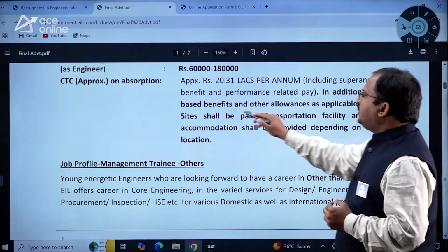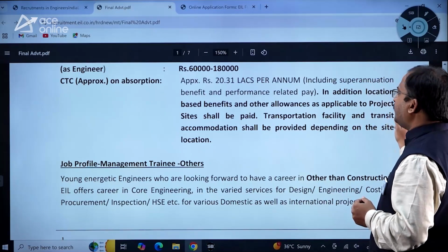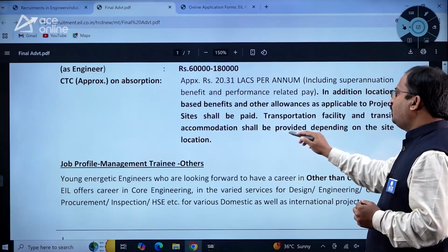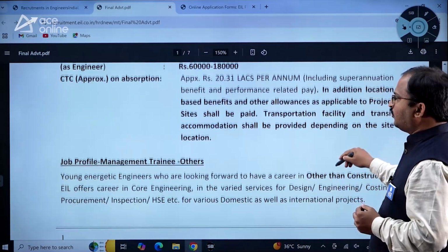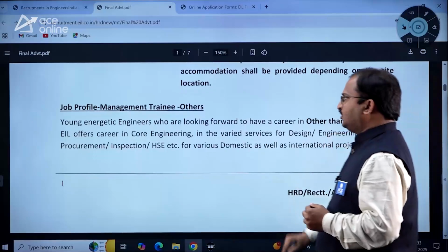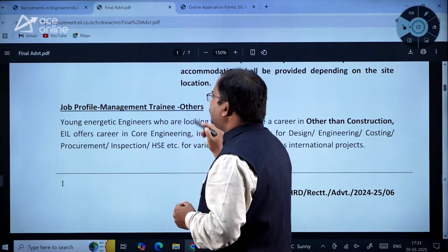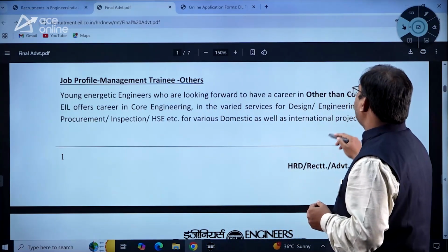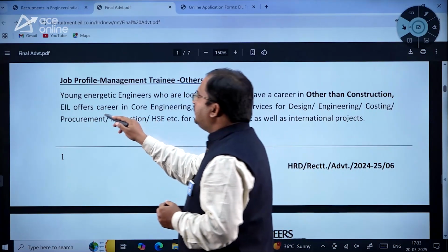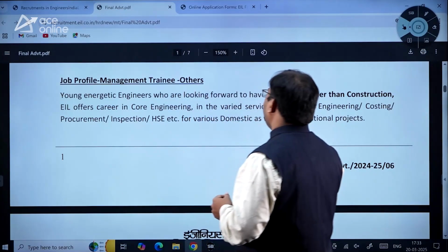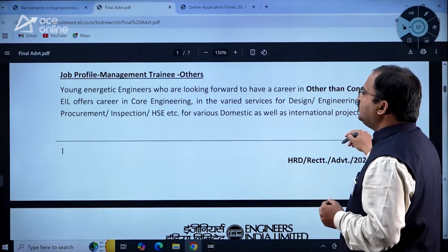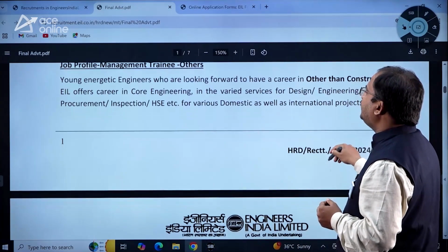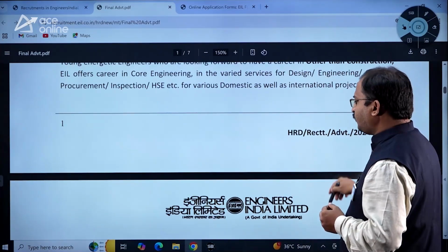In addition, location based benefits and other allowances as applicable to the project sites shall be paid. Transportation facility and transit accommodation shall be provided depending on the site location. That is what he has given here, dear students. Then job profile management trainee others. Young energetic engineers who are looking forward to have career in other than construction, EIL offers career in core engineering in the varied services for design engineering, costing, procurement, inspection, HSE, etc. for various domestic as well as international projects.